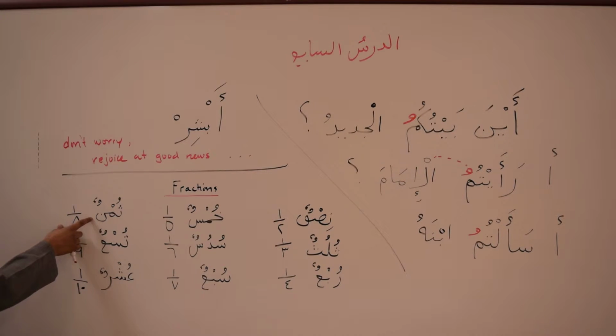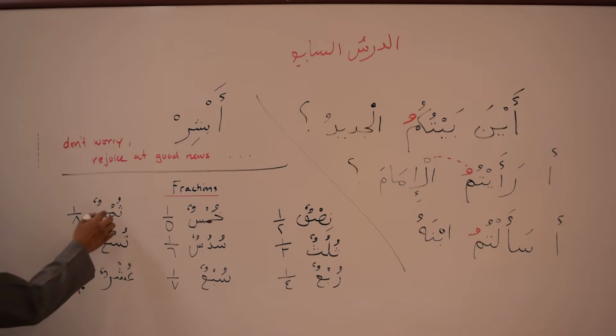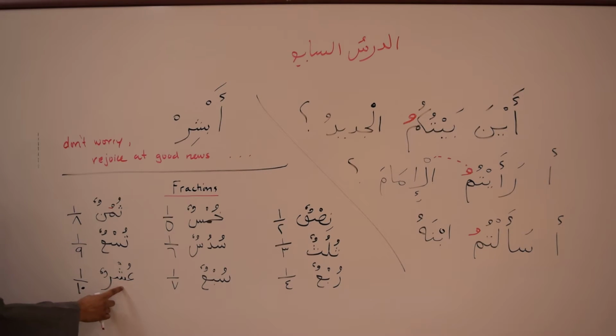Thumn, or sometimes you may see a dhamma, thumun. Okay, thumn and thumun is an eighth. Tusr, a ninth, and ushr is a tenth. Ushr is a tenth. Okay, so those are basically the fractions, and alhamdulillah we've completed the concepts of lesson 7.